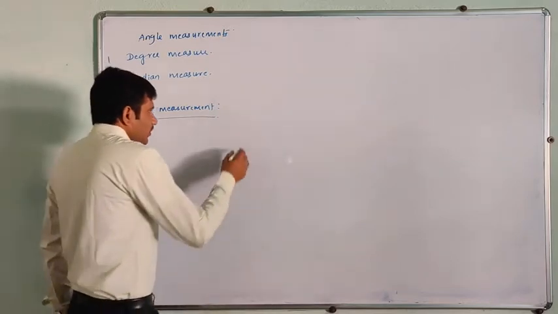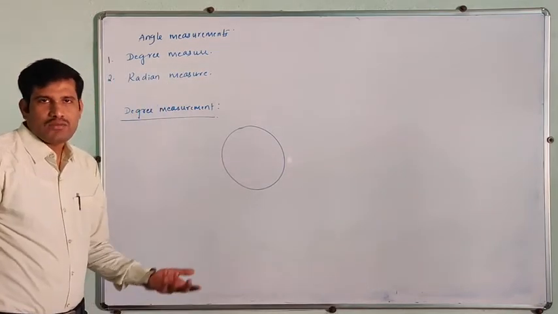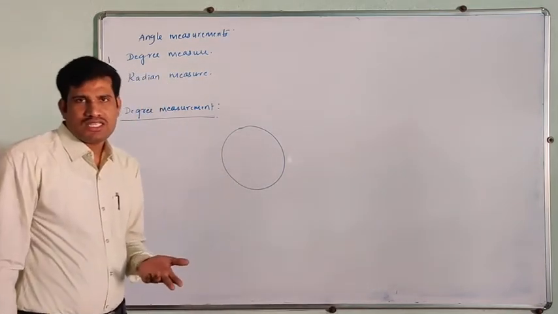What is the meaning of one complete rotation? One complete rotation or one revolution is nothing but 360 degrees, right?